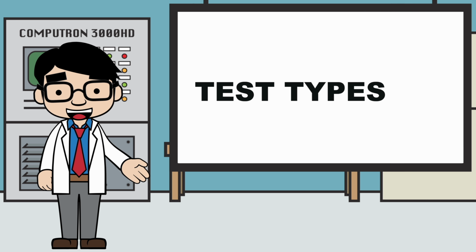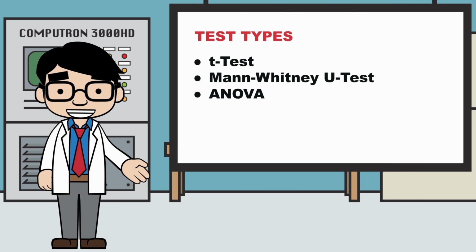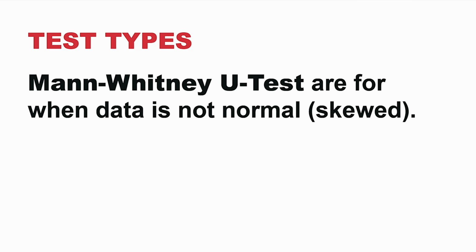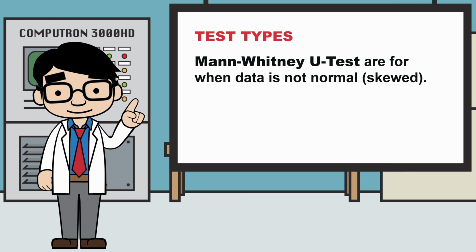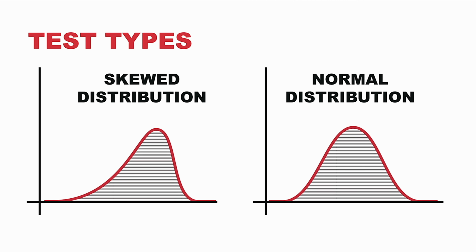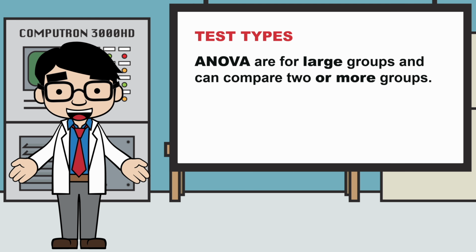Let's talk about the different test types. There are many statistical tests. Some of the most common ones science students will use are t-test, u-test, and ANOVA. T-tests are quick and easy, but have a max of 30 per group. The Mann-Whitney u-test, or just u-test, is for when the data doesn't have a normal distribution. The distribution is skewed. On the right is normal distribution, and on the left is a skewed distribution. ANOVAs are used for large groups and can compare two or more groups at the same time.